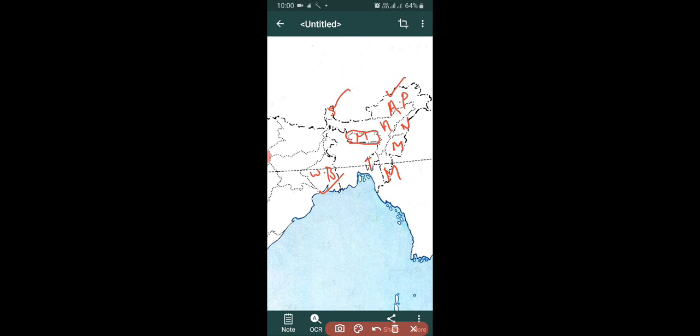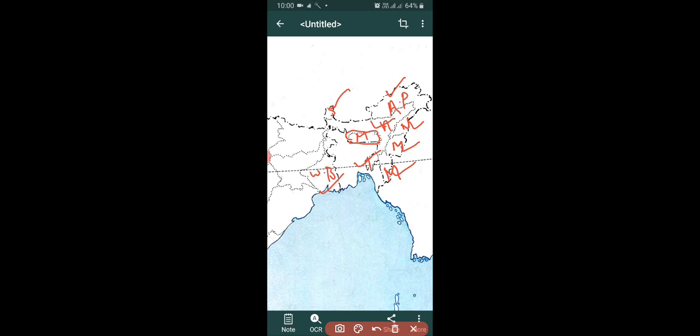This is Arunachal Pradesh, Itanagar. This is Assam, Dispur. Nagaland, Kohima. Manipur, Imphal. This is Mizoram, Aizawl. And this one, Tripura, Agartala.